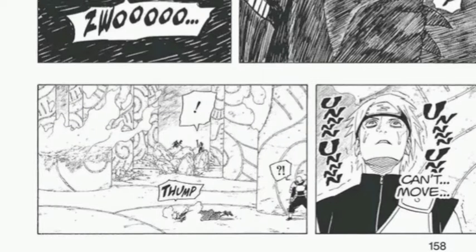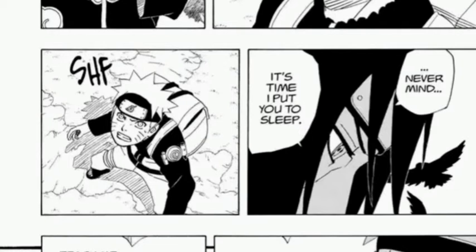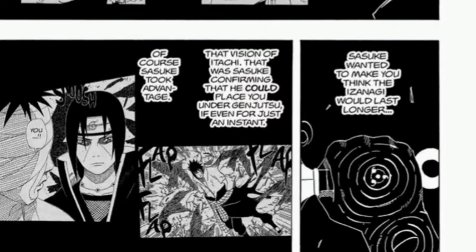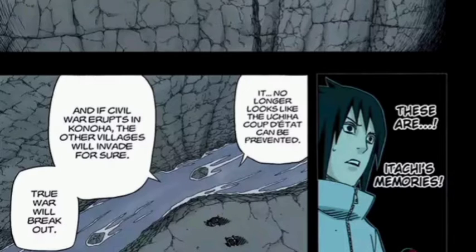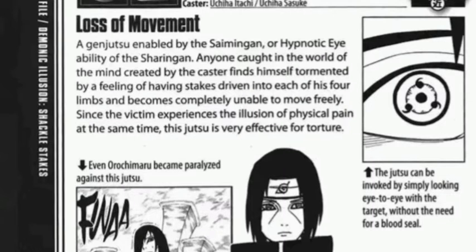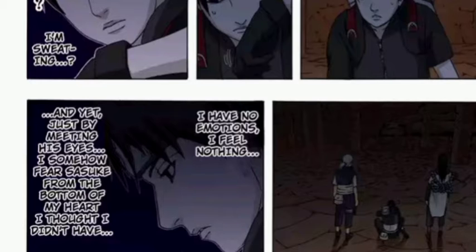Paralysis inducement, being able to paralyze them in place. Sleep manipulation, being able to put people to sleep. Perception manipulation, being able to trick the opponent's perception. Memory manipulation, being able to peer into and relay memories and being able to erase memories too. Pain manipulation with the demonic illusion shackle stakes, where the victim experiences the illusion of physical pain, and also fear manipulation, being able to inflict crippling fear into people, even someone like Sai, who doesn't really even have emotions. His fear manipulation is that big.